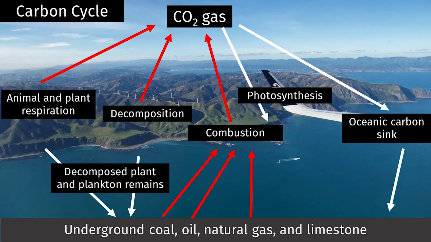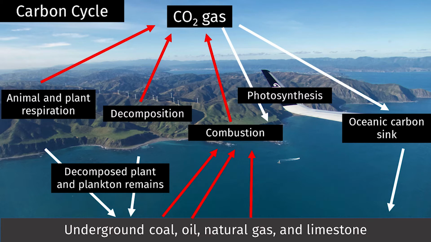The primary source of carbon in the environment is in the form of carbon dioxide gas in the atmosphere. Carbon can be taken out of the atmosphere or fixed in two ways. It can be absorbed by the ocean, eventually becoming solid limestone, or by plants through photosynthesis. Carbon from decaying plants and phytoplankton over millions of years becomes underground stores of coal, oil, and natural gas.